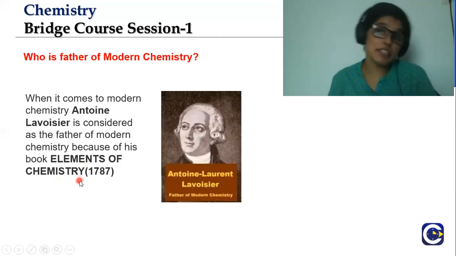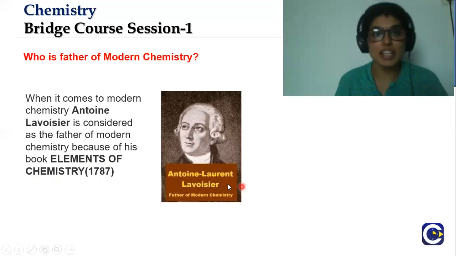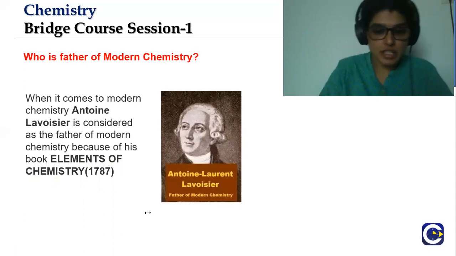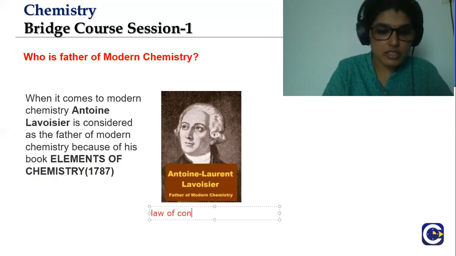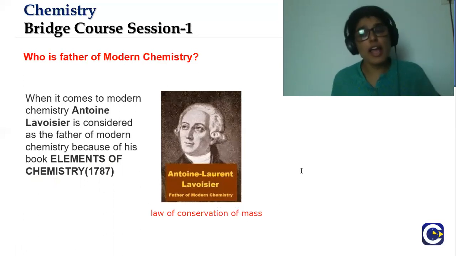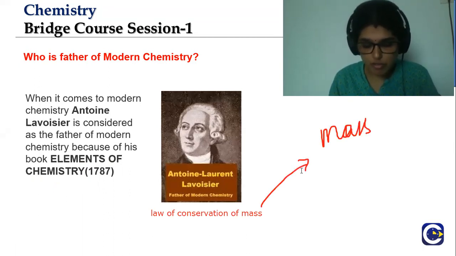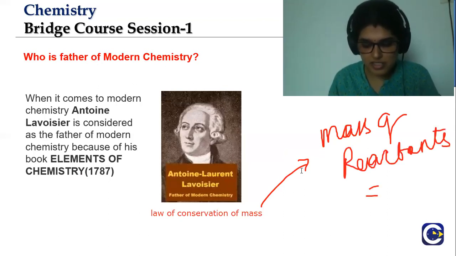In Elements of Chemistry, he helped write something called the Law of Conservation of Mass. This law helped Dalton, where Dalton said that the mass of the reactants should be equal to the mass of the products. The mass of reactants equals the mass of products.